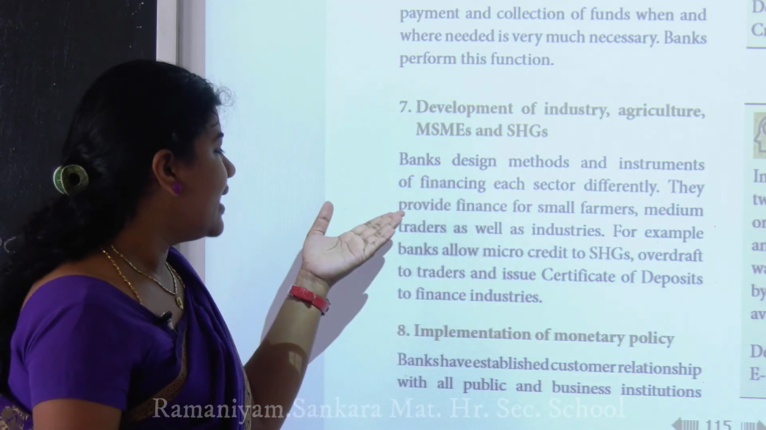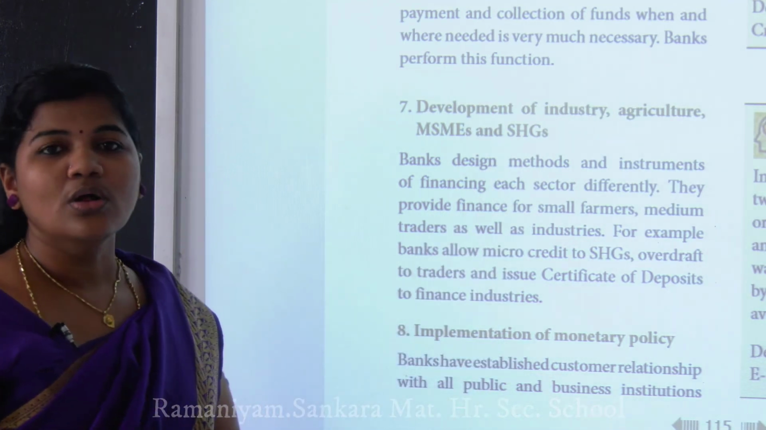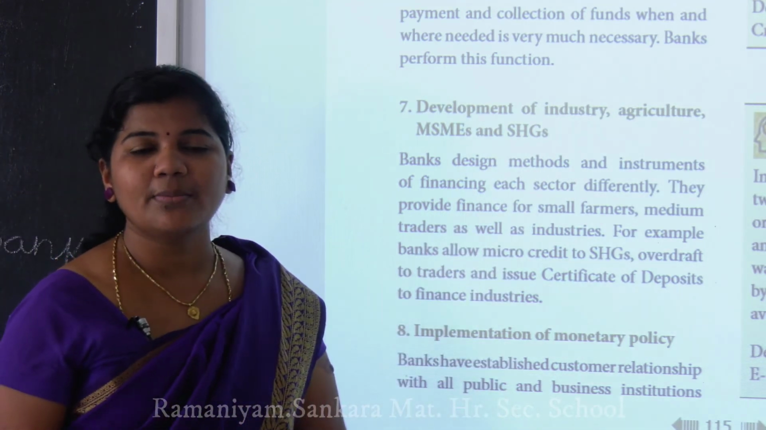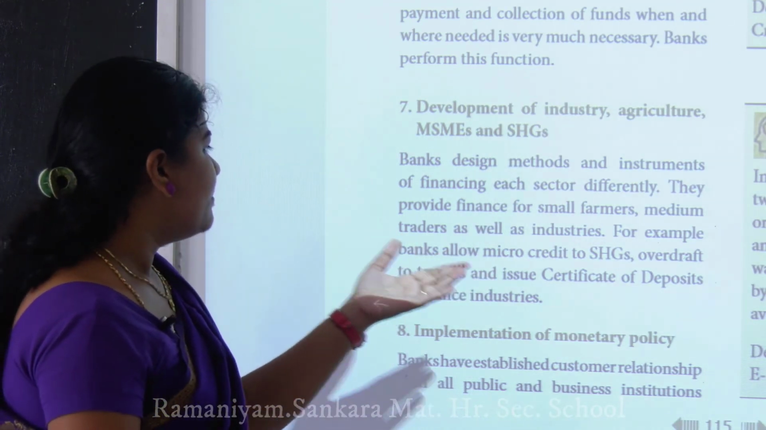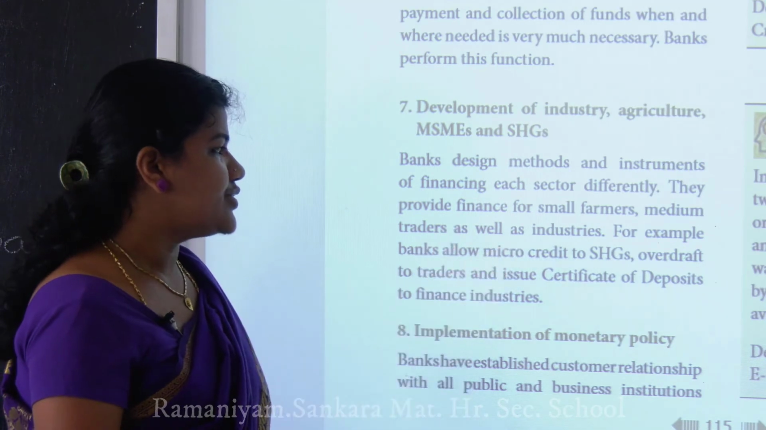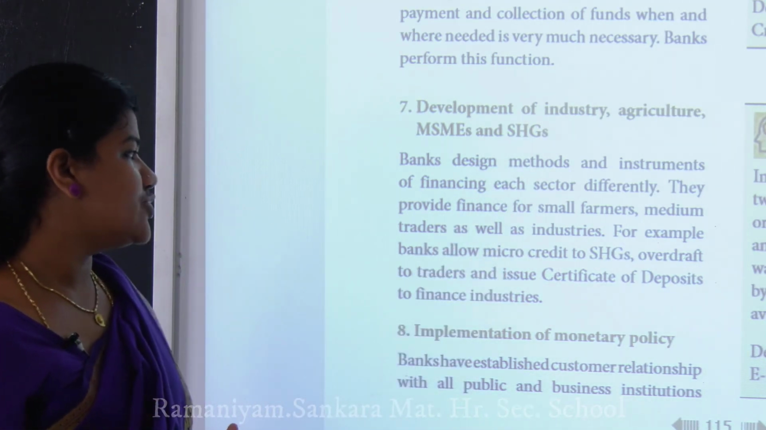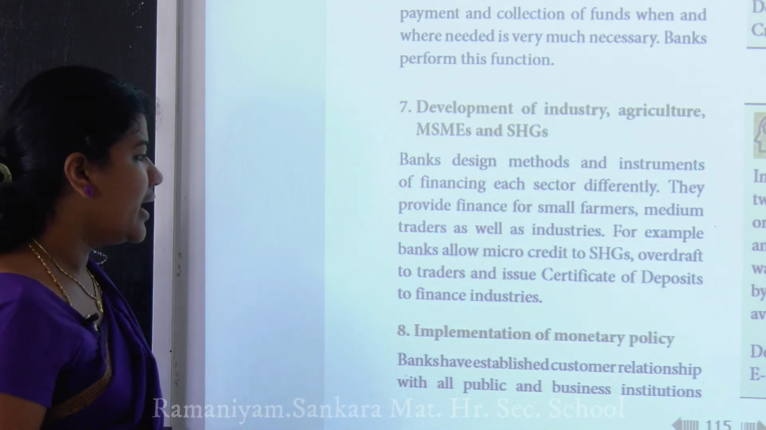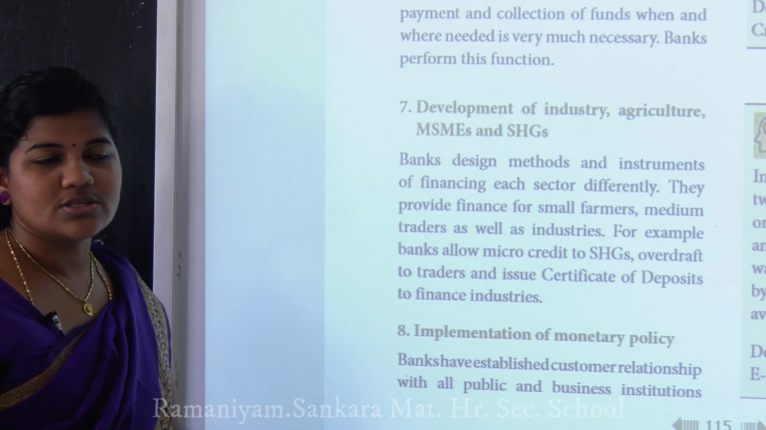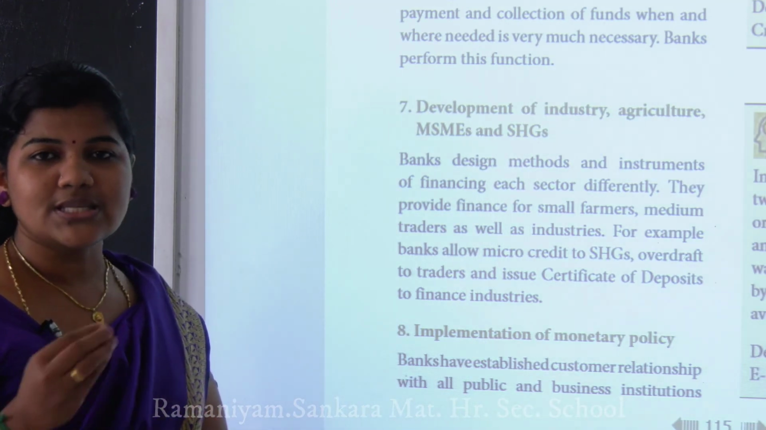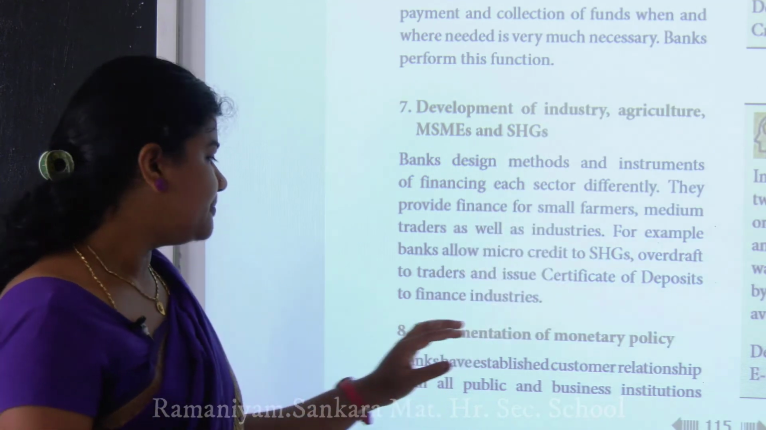They provide finance to small farmers. Farmers are the people who produce rice, dals and so on. Next are medium traders as well as industry. For example, banks allow microcredit to SHGs, overdraft to traders, and issue certificates of deposit to financial institutions. They are given some amount and get economic growth.